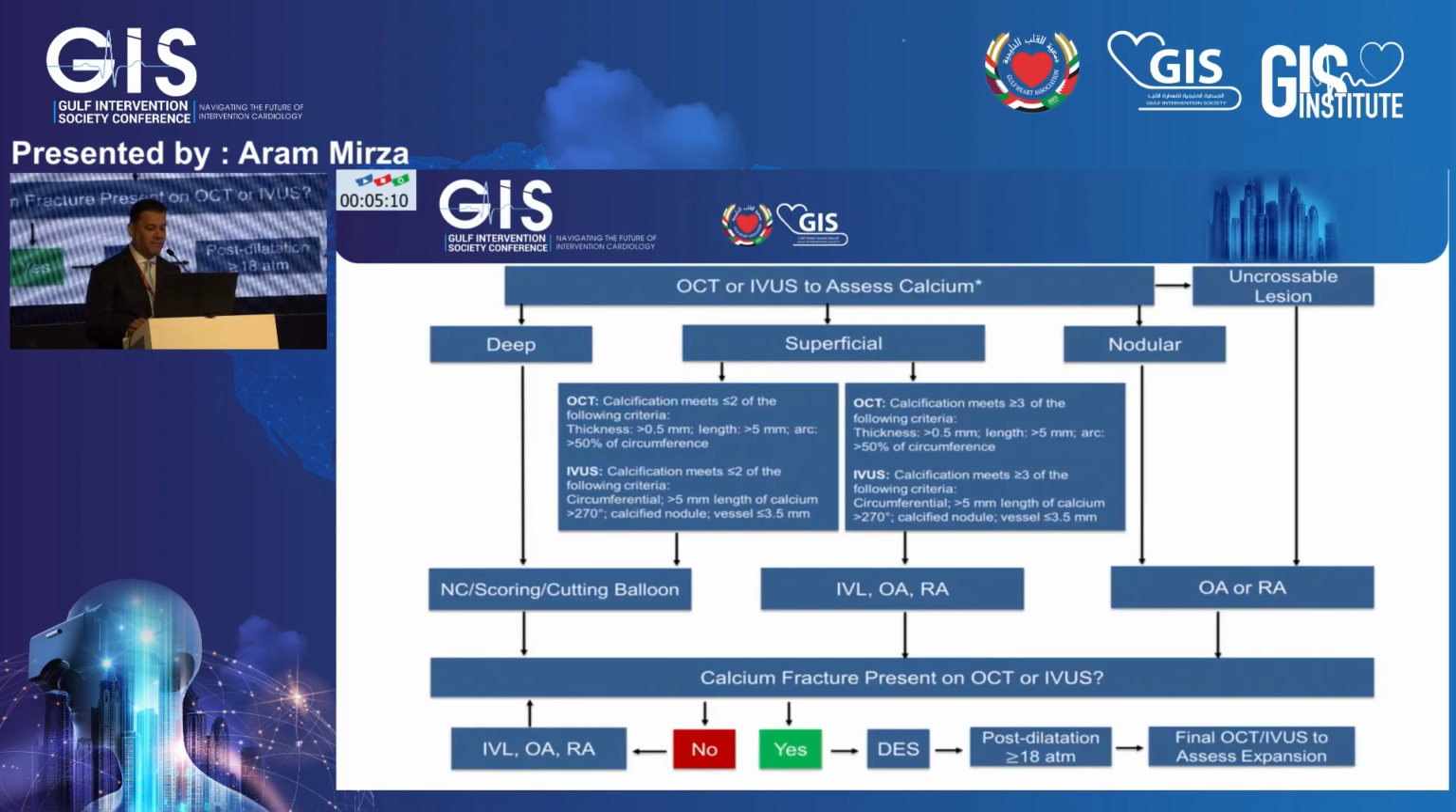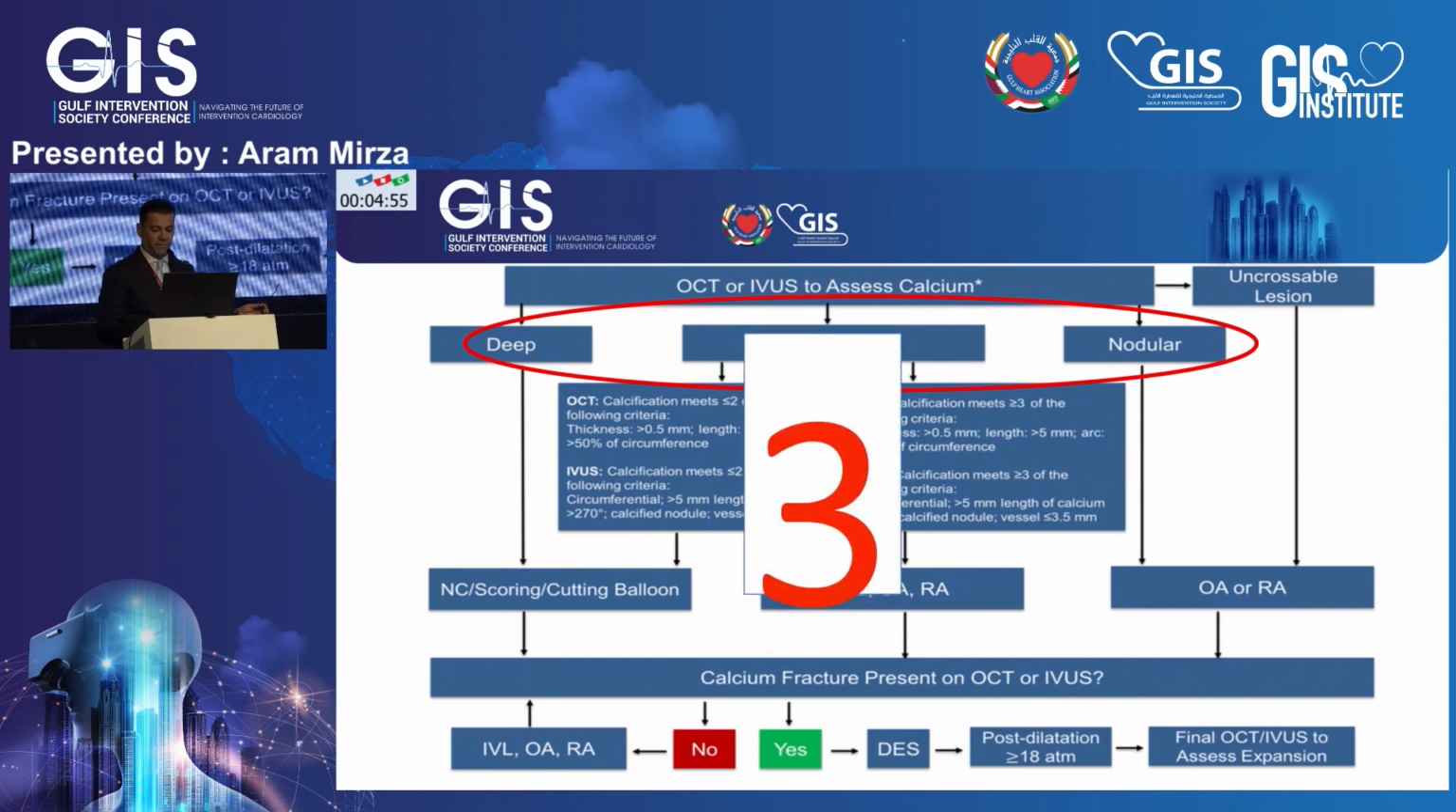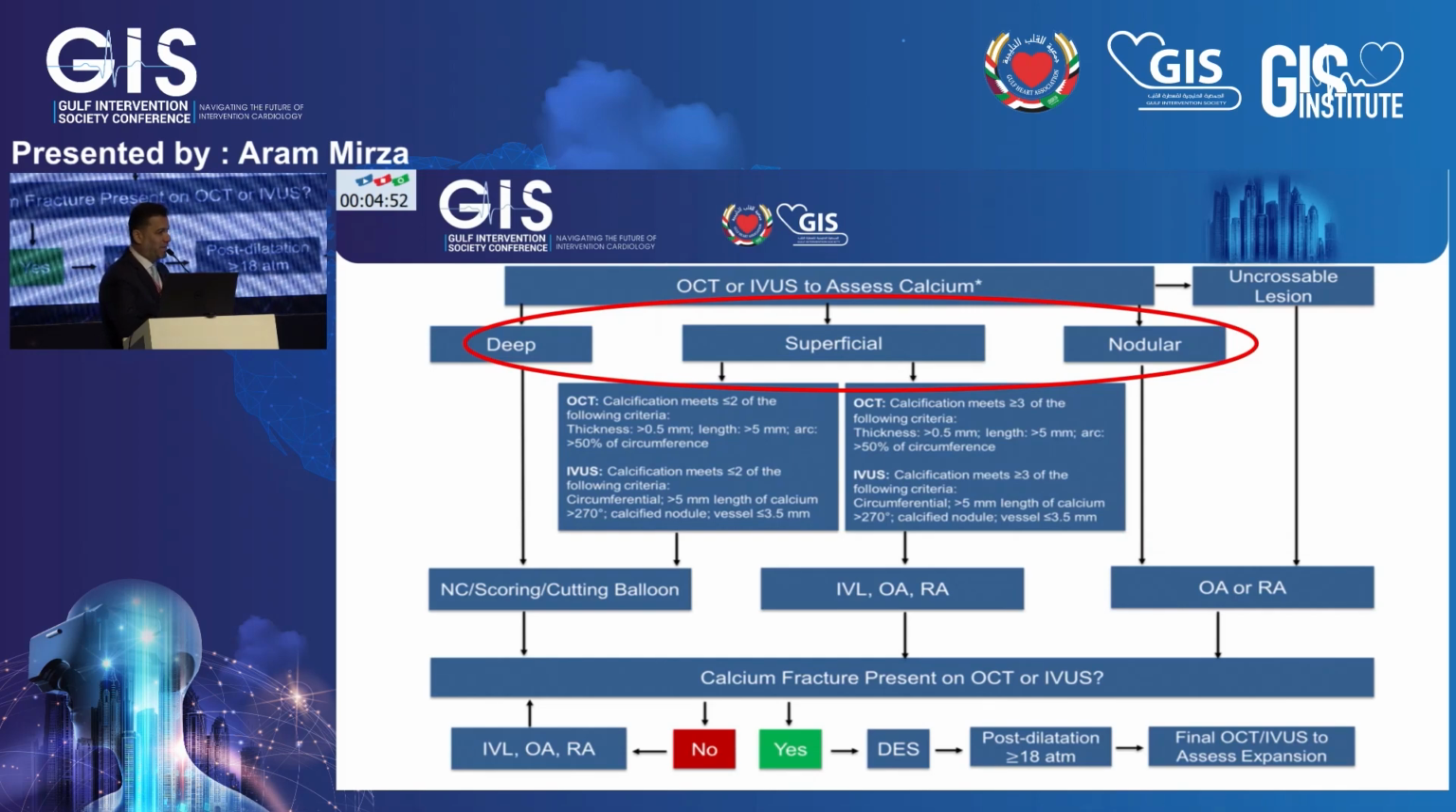This is the algorithm that had been shown yesterday. This is a very good algorithm to determine which kind of debulking you will use, and this is if we have deep calcification, superficial or nodular. This is the rule of 5. By OCT, if the thickness is more than 0.5 millimeter, the length is more than 5 millimeter, and 50% of the circumference is involved, each one has 1 point, while in the IVUS the same is 0.5 thickness, length more than 5, and 270 degrees circumference involvement.